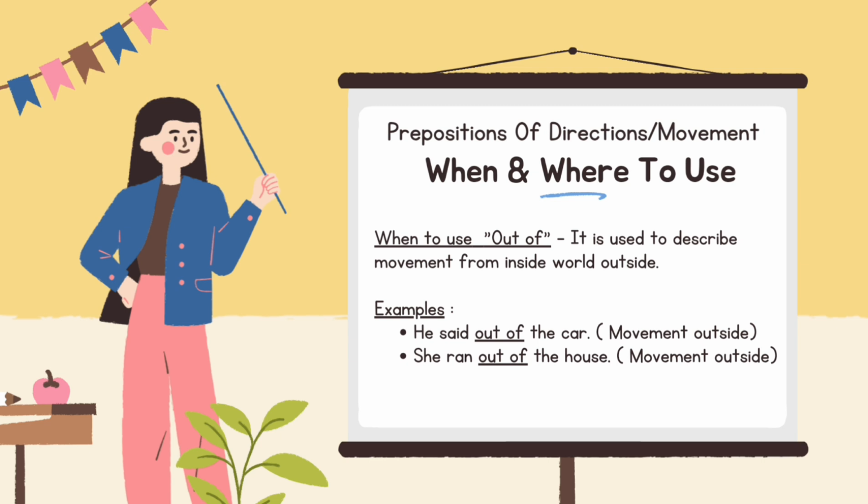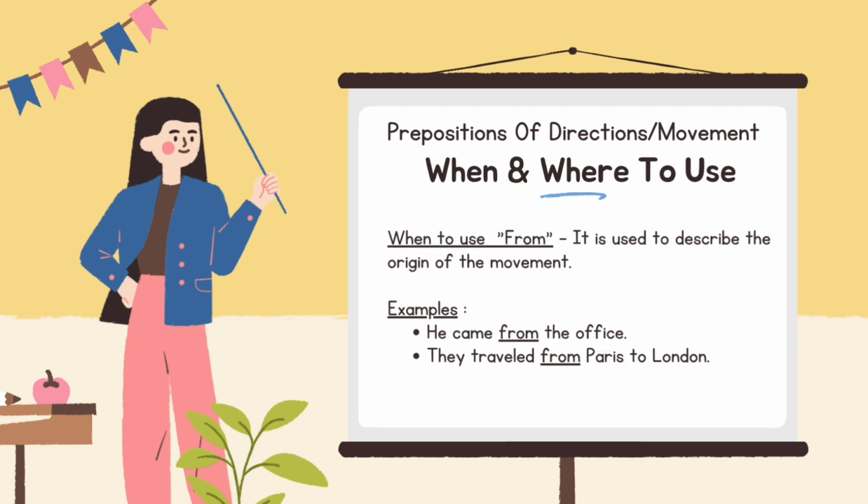When and where to use from. It is used to describe the origin of the movement. Example: he came from the office. They travelled from Paris to London.